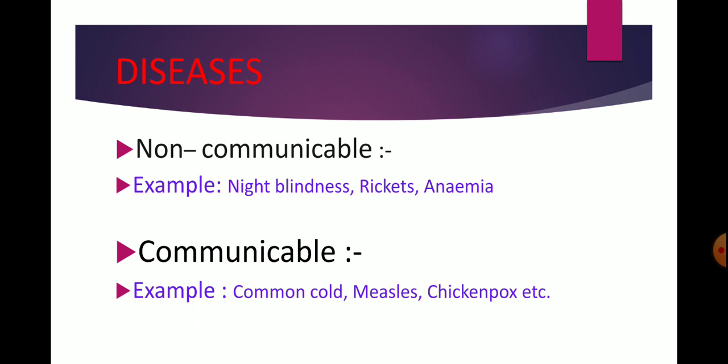There are two types of diseases. First is non-communicable diseases and second is communicable diseases. What is the meaning of non-communicable diseases? Non-communicable diseases are diseases that do not spread from one person to another. These types of diseases are called non-communicable diseases.